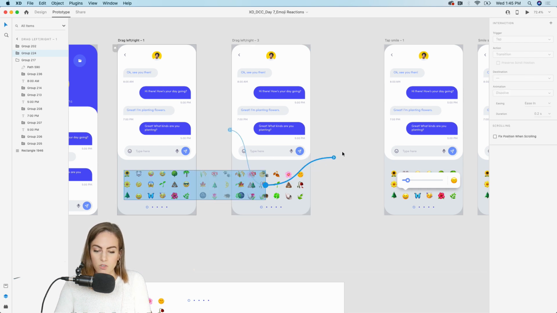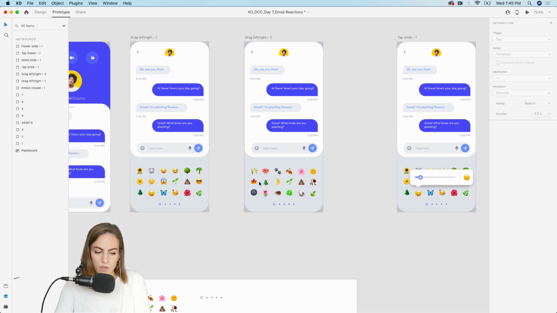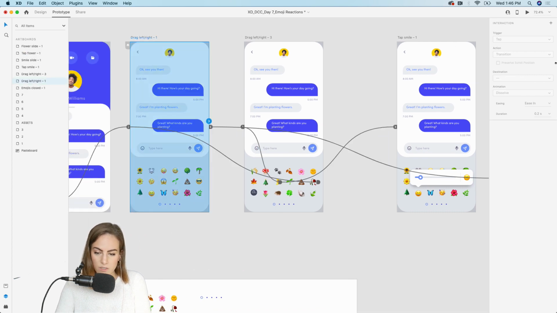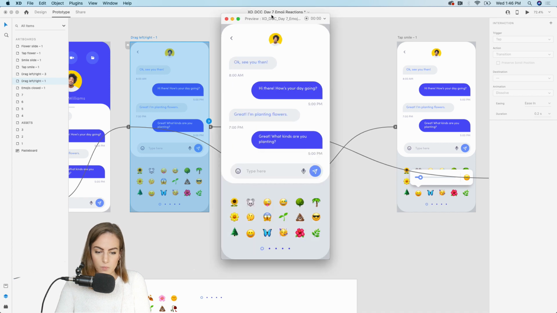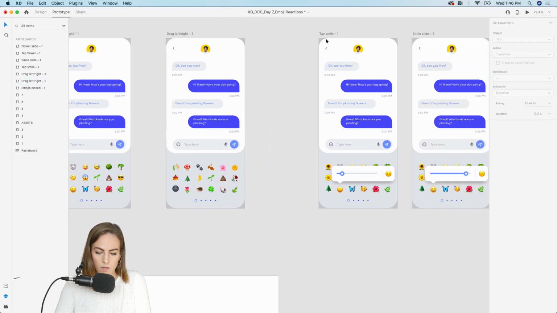So we can just drag this as well, and the trigger can be different. So we can say tap, tap, no animation. Let's go ahead and test that out and see how it looks. Let's preview. We can still drag, that looks great. And if we tap, we can still tap and our emoji slider comes up, perfect. Okay, that looks great. Now let's do another one.